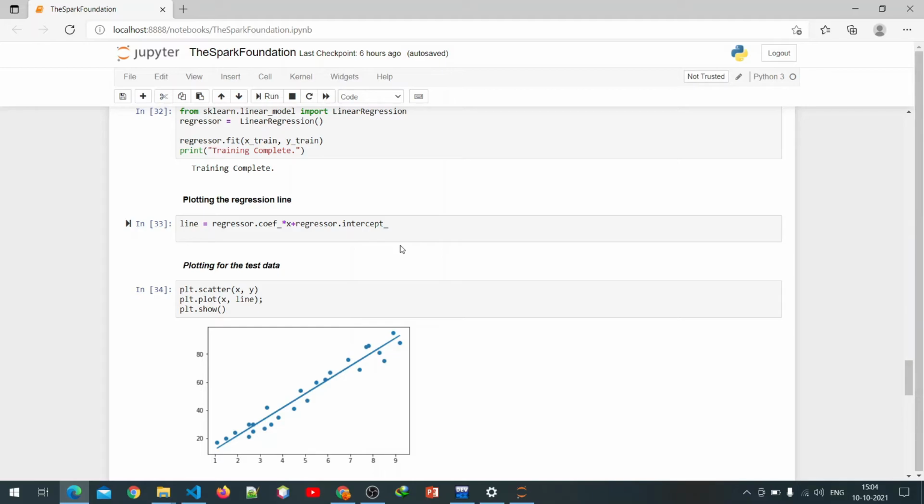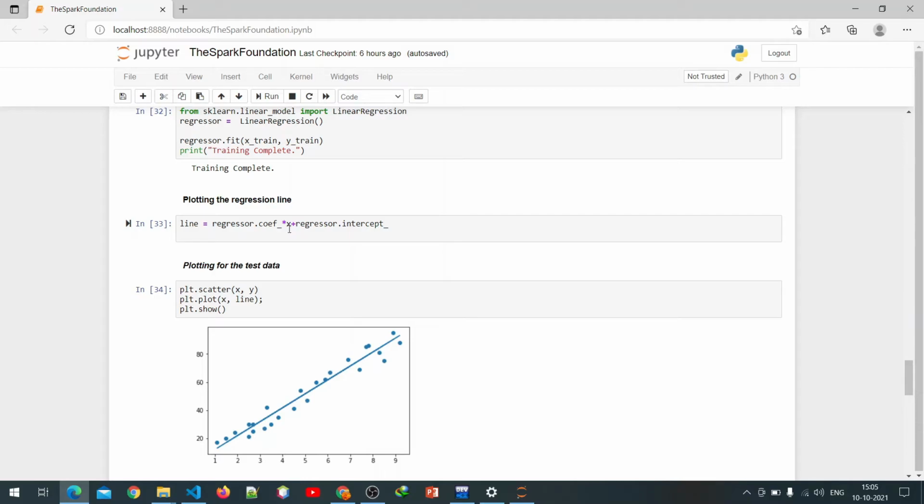So this is used for linear regression plot, and this gave a straight line which intercepts at this point.